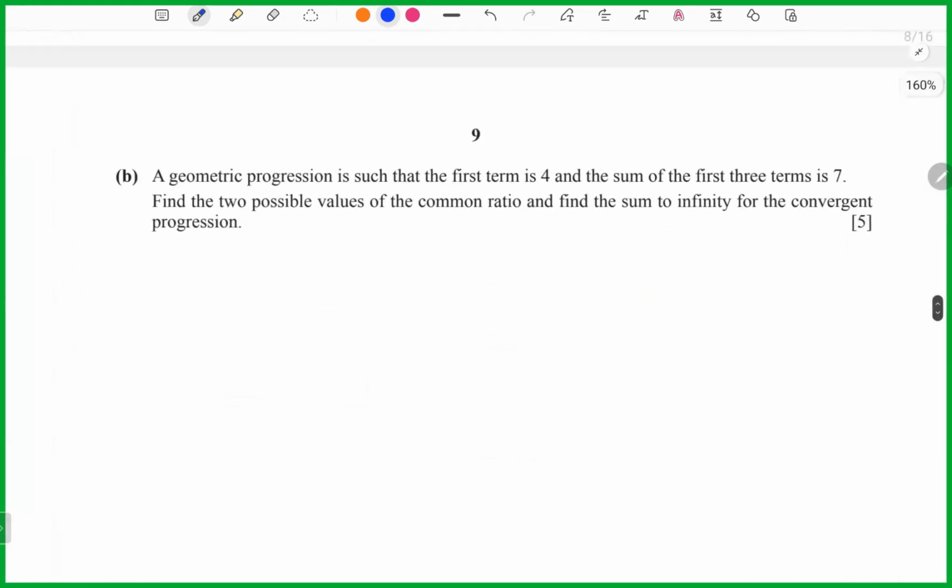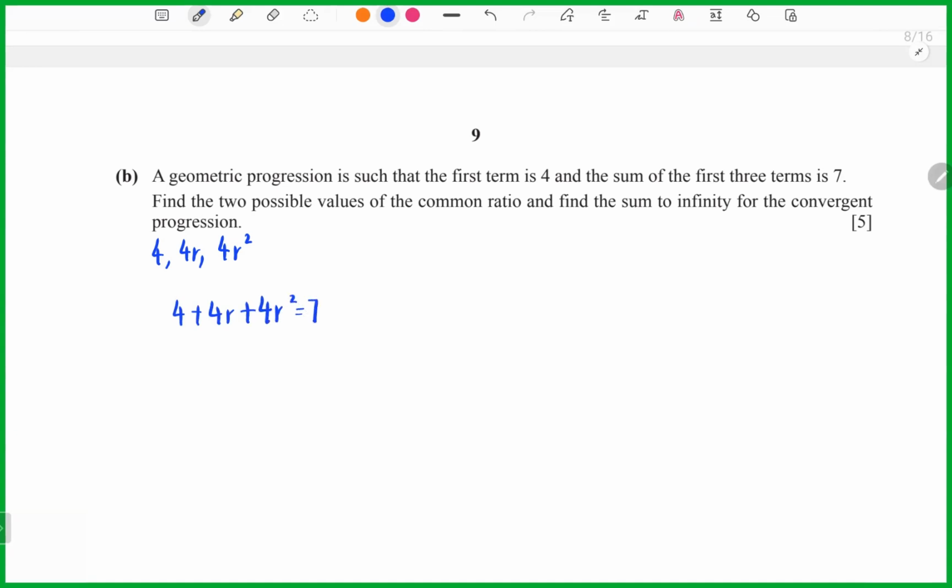Okay, so now we look at question B. A geometric progression is such that the first term is 4 and the sum of the first three terms is 7. So now I list out the first three terms first: 4, 4r, 4r squared. Because the sum of the first three terms is 7, I can take 4 plus 4r plus 4r squared equals 7.